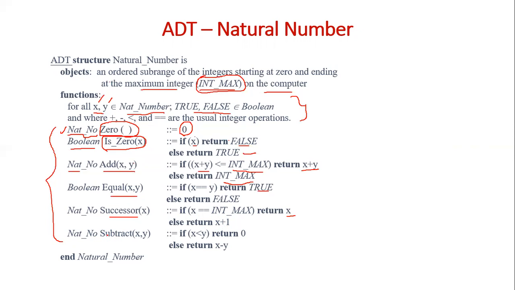Then there is subtract x, y. This is used to subtract y from x, that is, we want to perform x minus y.